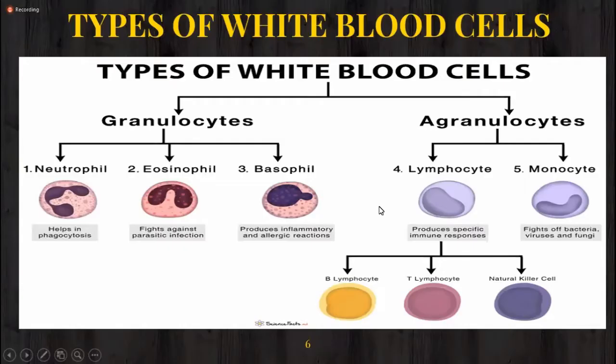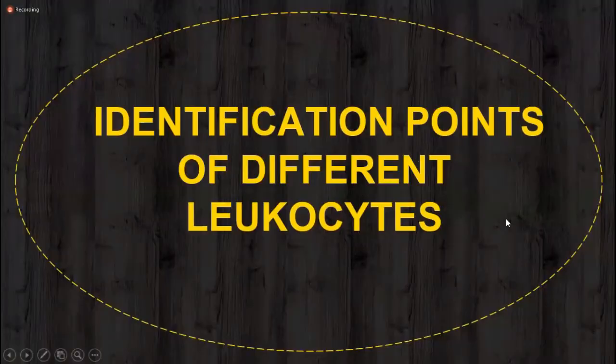These are the different granulocytes and agranulocytes, but being a doctor, it is necessary to identify the different types of WBCs while examining under the microscope. And you can identify all these types of white blood cells by knowing some identification points regarding these cells. After knowing the identification points, you can easily identify that this is neutrophil, this is eosinophil, this one is basophil, and so on. So let's discuss the identification points of different leukocytes.